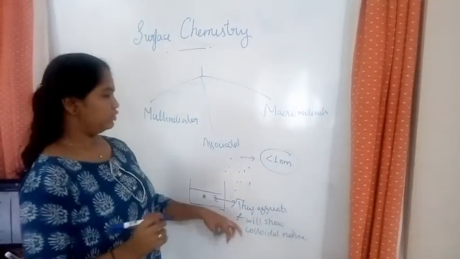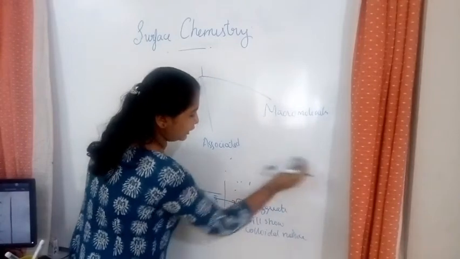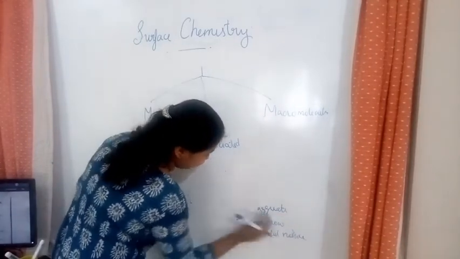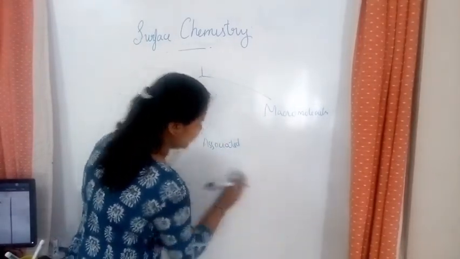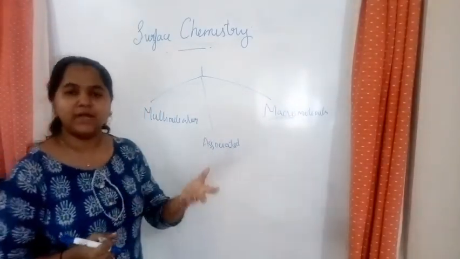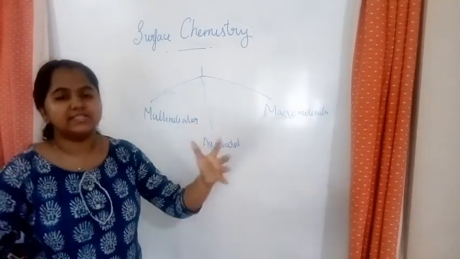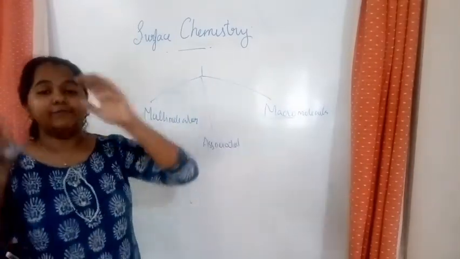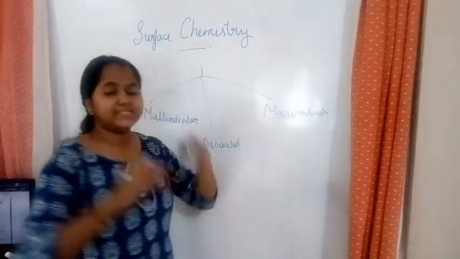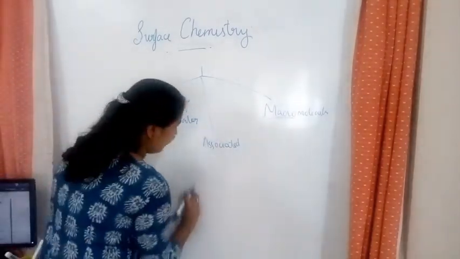Okay, so this is what is multimolecular. The next one is macromolecular. Okay, we learn about macromolecular. What does the word macro mean? We know what micronutrients and macronutrients are. Micronutrients are the nutrients that you need in small amounts. Macronutrients are the nutrients you need in large amounts. So from that you can understand macro means huge or large or big. Okay, so we learn about macromolecular.